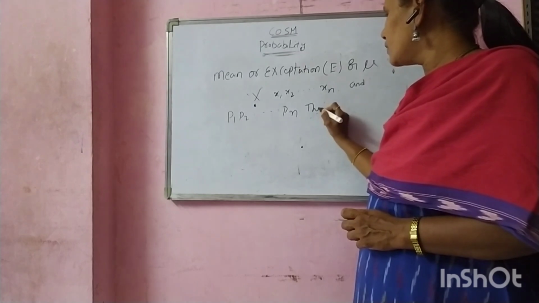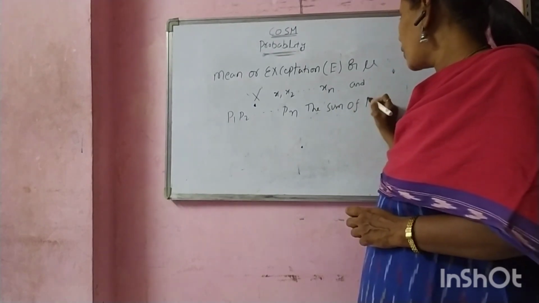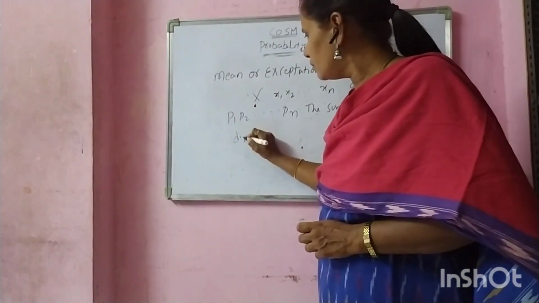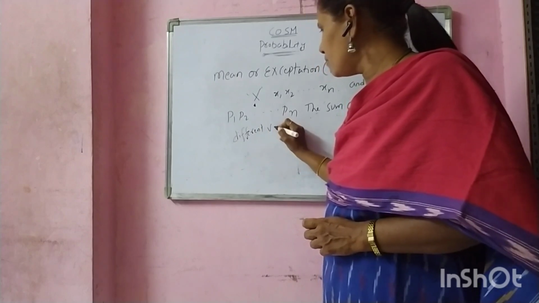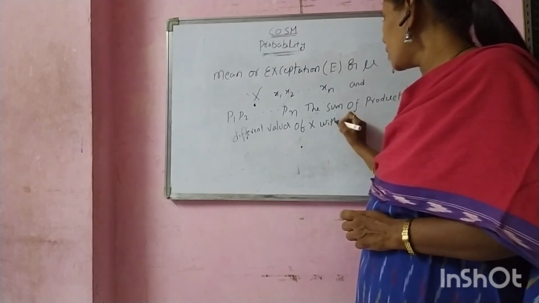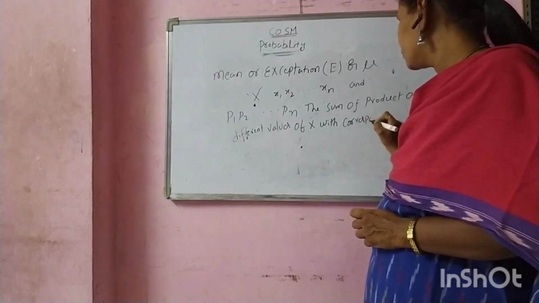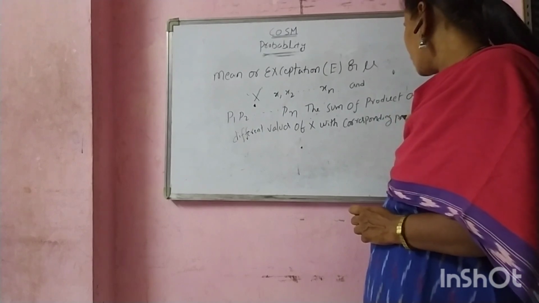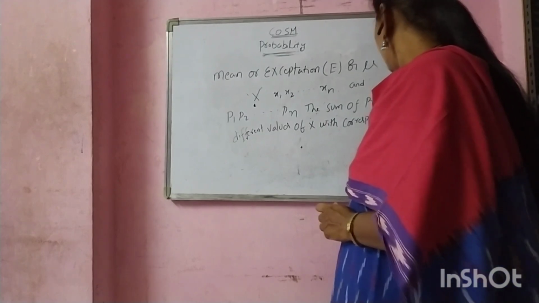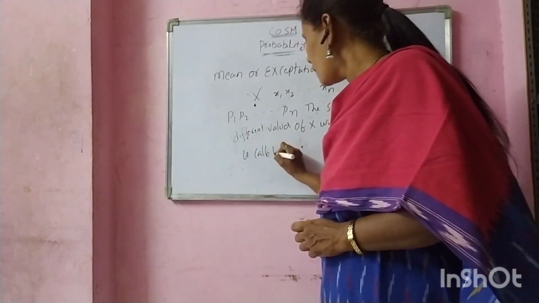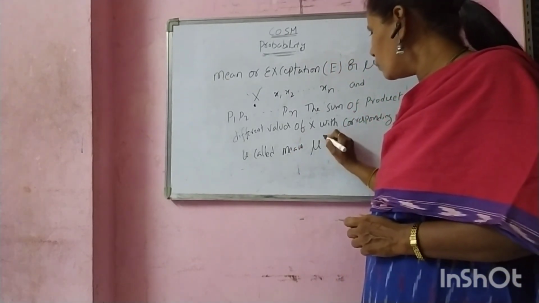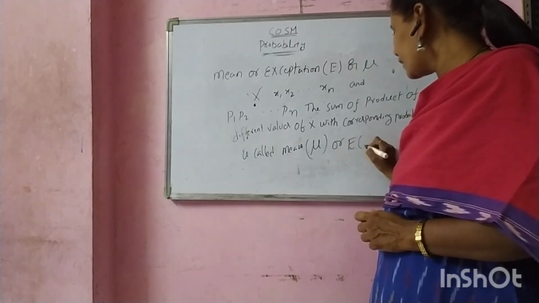The sum of the products of the different values of x with corresponding probabilities is called the mean. It is denoted by mu or E of x.